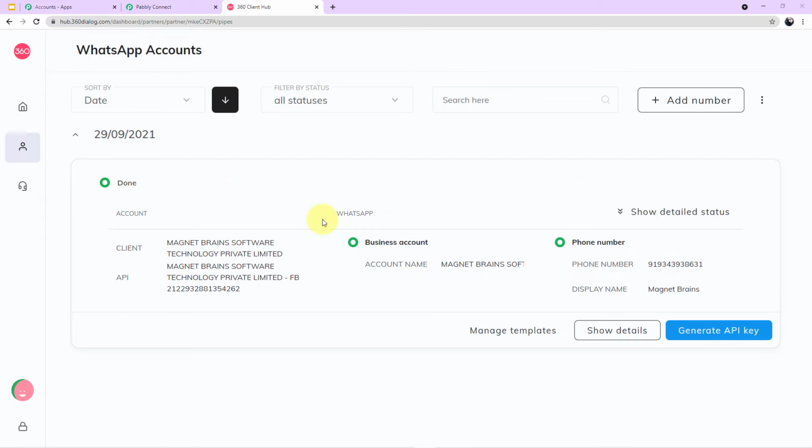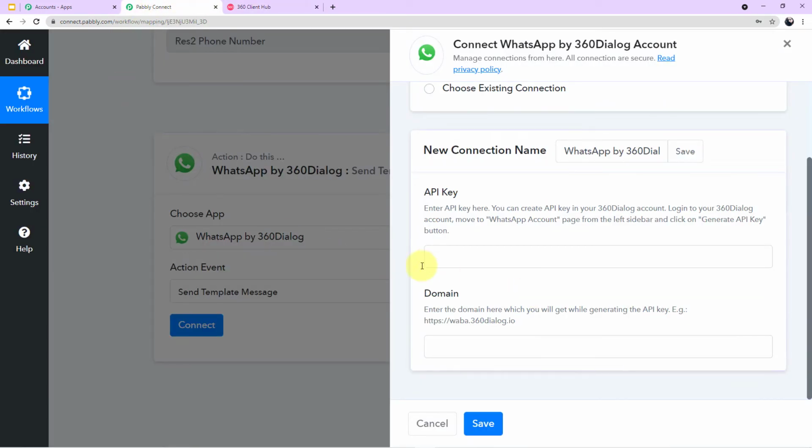You will copy the API key and the domain, go back to your Pabbly Connect account and you will paste here accordingly. Here the API key and the domain. Now you will click on save and you will be automatically authorized in back to your workflow.